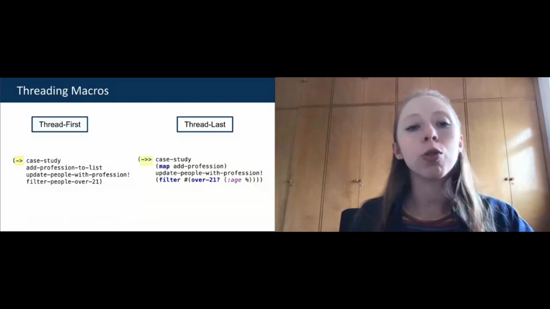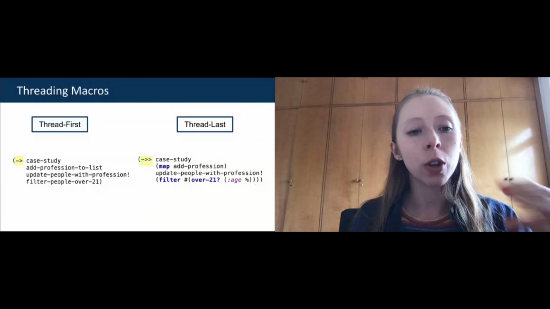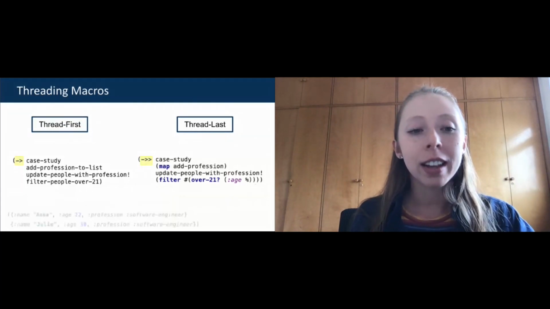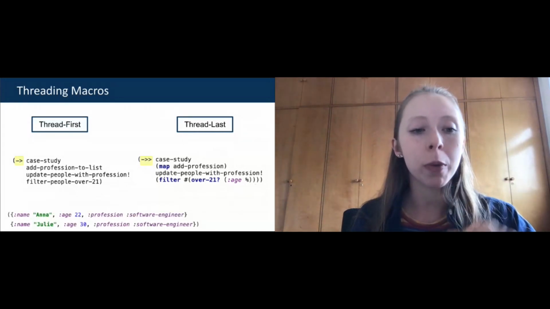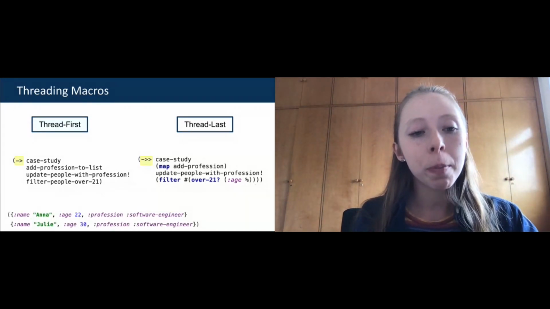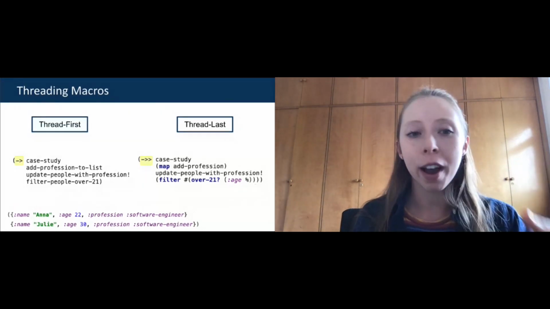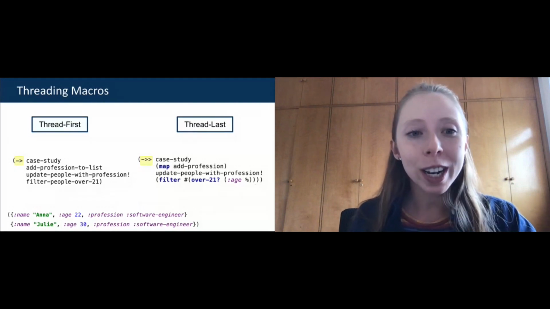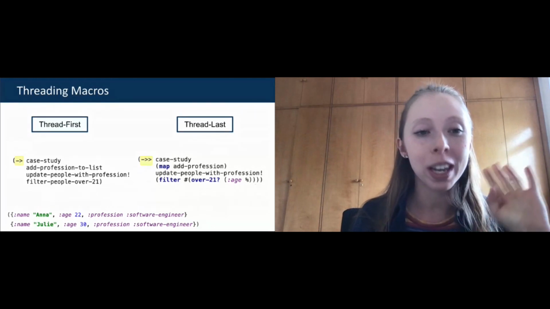And what will those two threading macros return to us? Imagine that those things are being applied to our case stud. After I run all of that, I will have this result: only people that are older than 21, with their new attribute profession being displayed. But let's truly understand what they are doing, because it's going to be easier to understand.